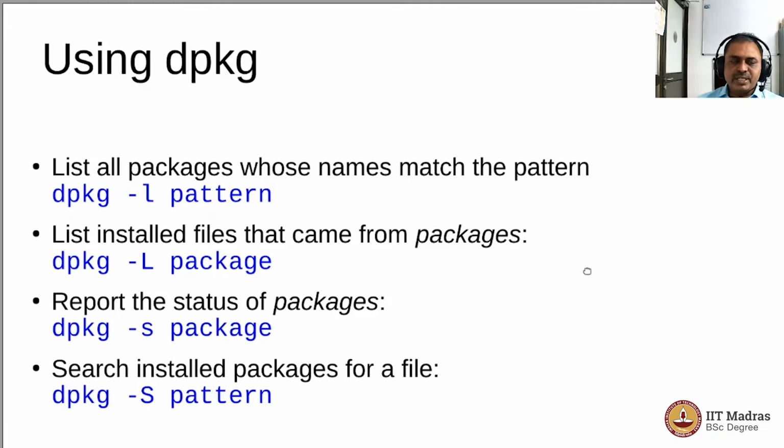So here are some utilities that we could try by using the dpkg command, where we could list all the packages which match a particular pattern, because we are looking for name of the package. We do not know the name exactly, so we start with few characters and look for the names. Also, we can see what are the files that came with a particular package, or we can also see the status of a particular package, and we could also search for a particular package from where a file has been installed. So you know the name of the file, but you don't know the name of the package from where it came. So you could also look up that by using the -S option of the dpkg command. So let us look at these using a demo.